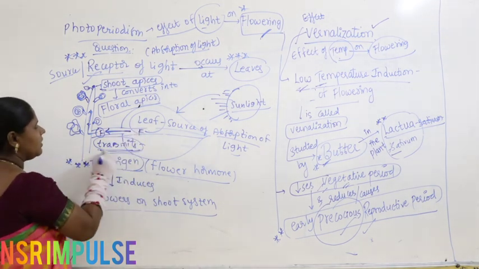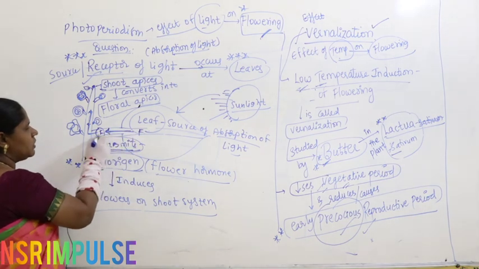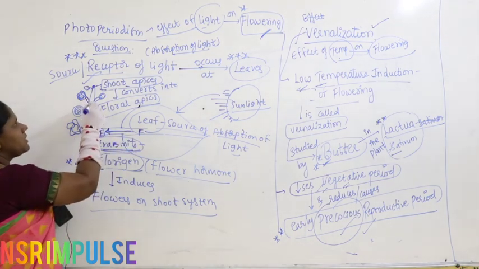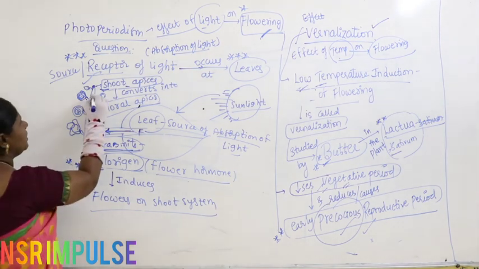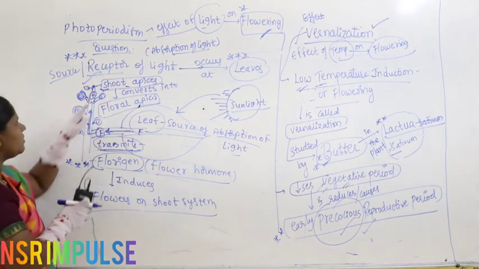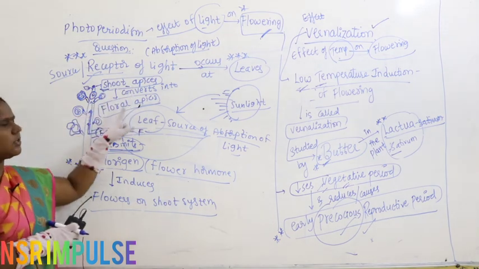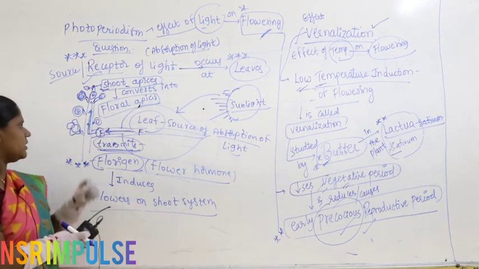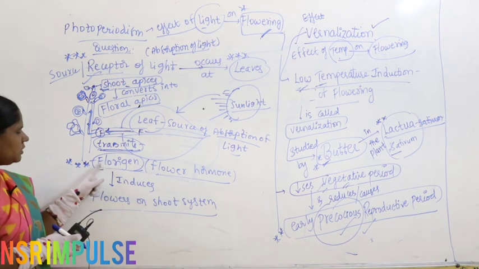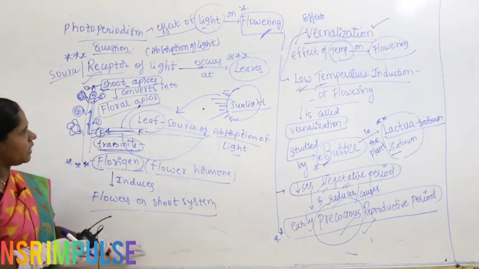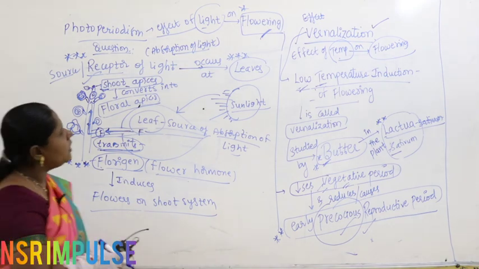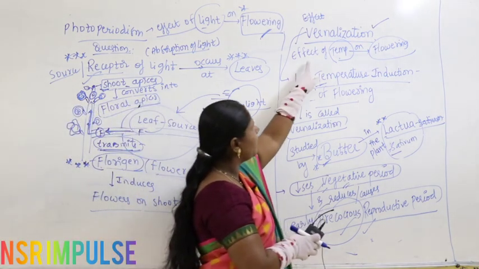It is transmitted to the shoot apices, which convert into floral apices, and the transmitted florigen induces flowers on the shoot system. This is photoperiodism.